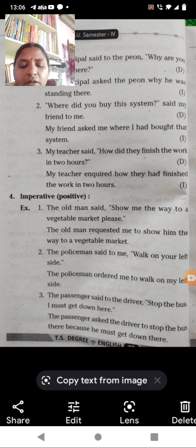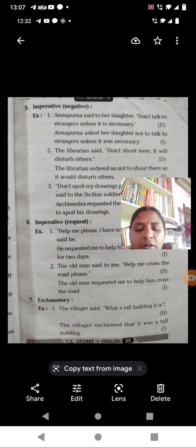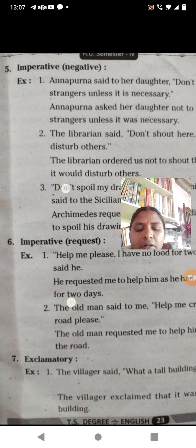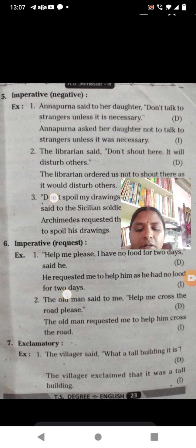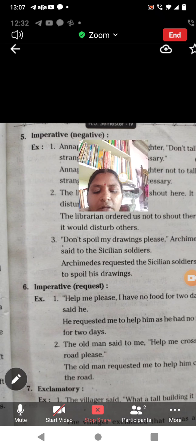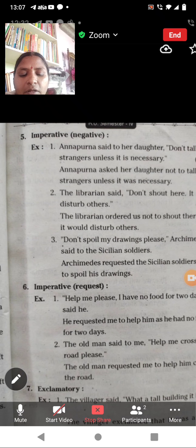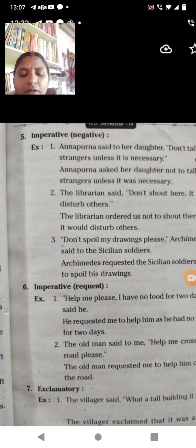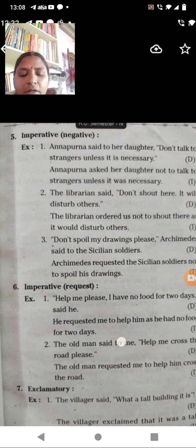So why did the passenger ask to stop the bus? Because he has to get down off the bus. So that is the reason. So see here, when it is imperative or negative forms, in the first thing that you have learned is only yes-no questions. So when it expresses negative, it is called negative imperative. Then for imperative negative sentences, what are you going to use?